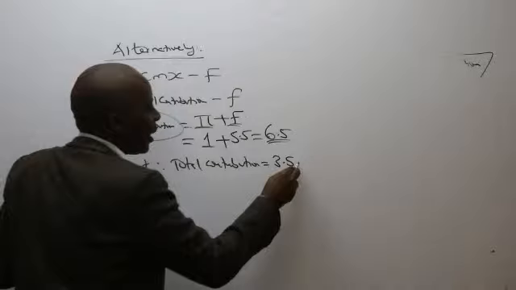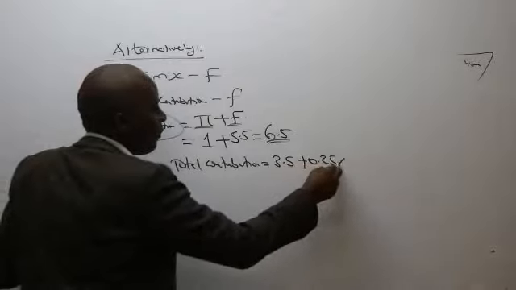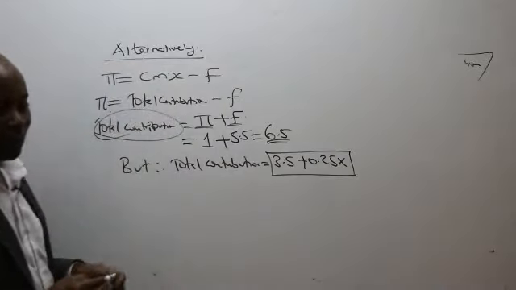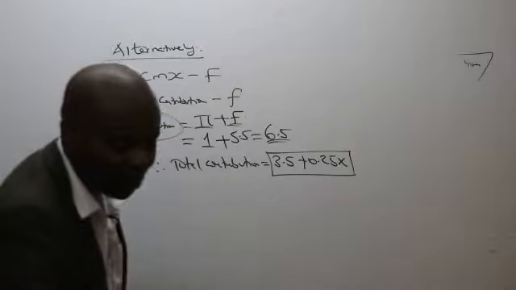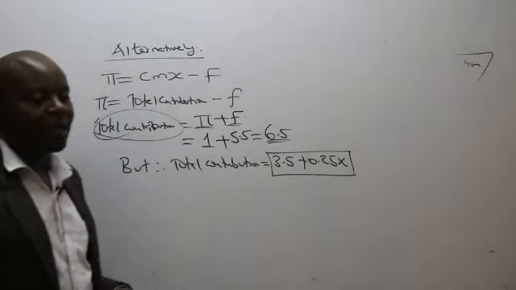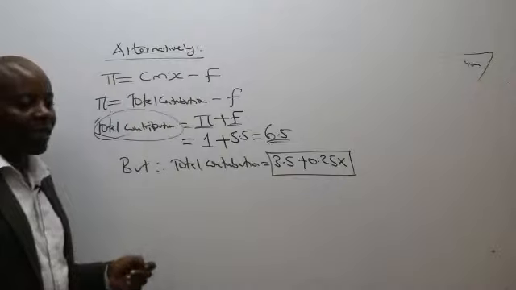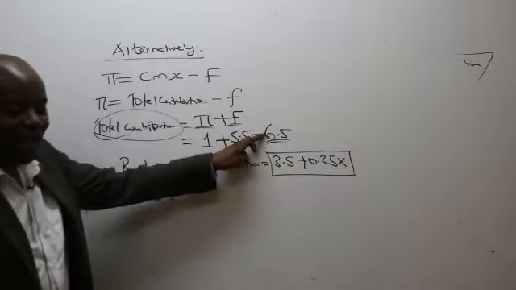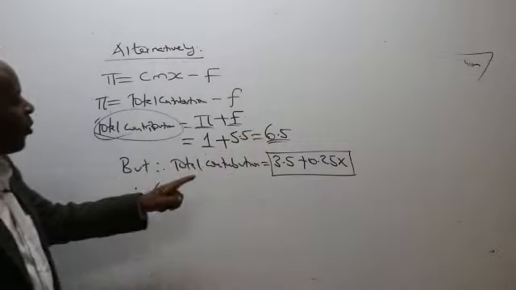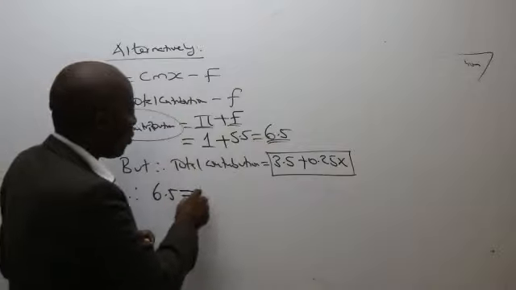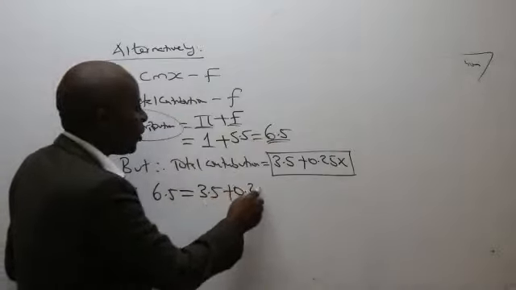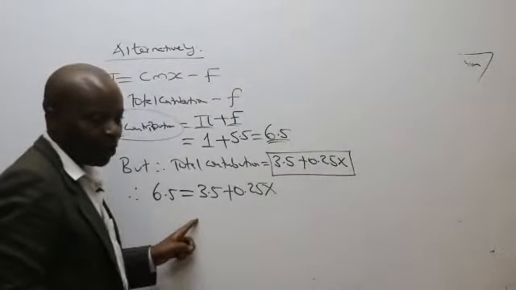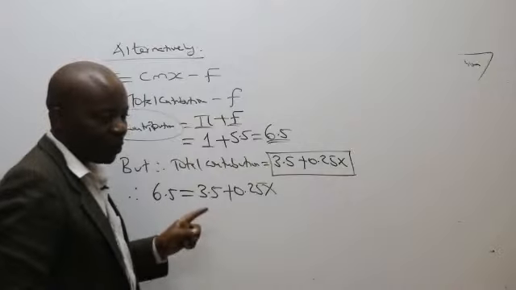But there is a place you also told us that total contribution equals 3.5 plus 0.25x. Is there anybody who is able to remember this equation? Yes. Therefore, 6.5, because this is total contribution and this is total contribution. Therefore, 6.5 equals 3.5 plus 0.25x.